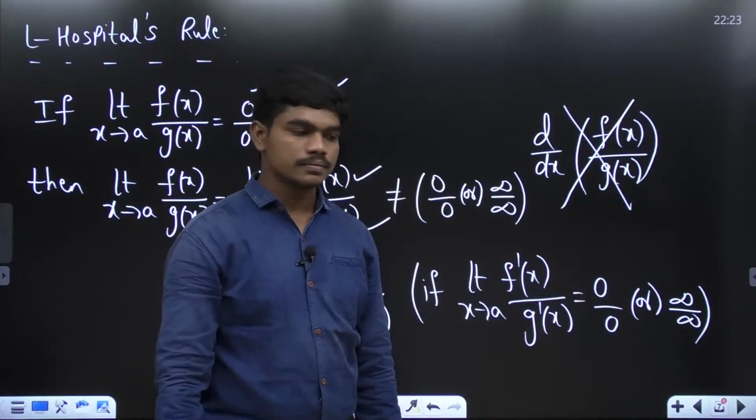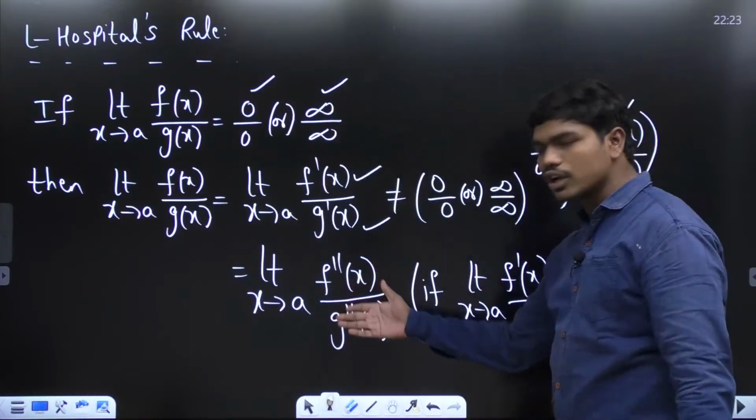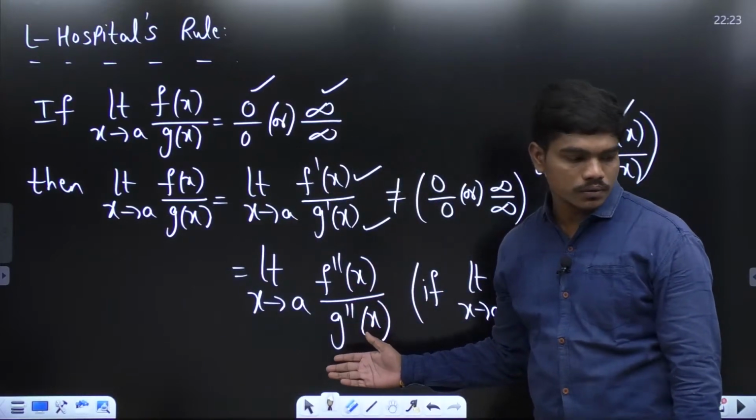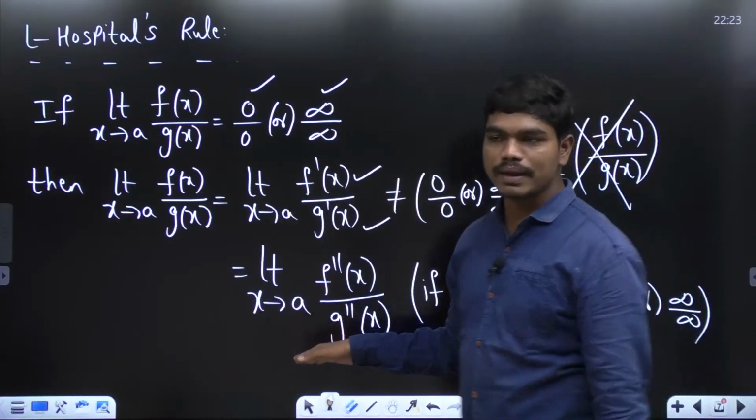Clear so far? Okay, so if that's clear, this is called L'Hospital's rule. And suppose if this is also 0 by 0, what should we do? Can anyone suggest? Suppose this value is also 0 by 0 or infinity by infinity, what can I do?